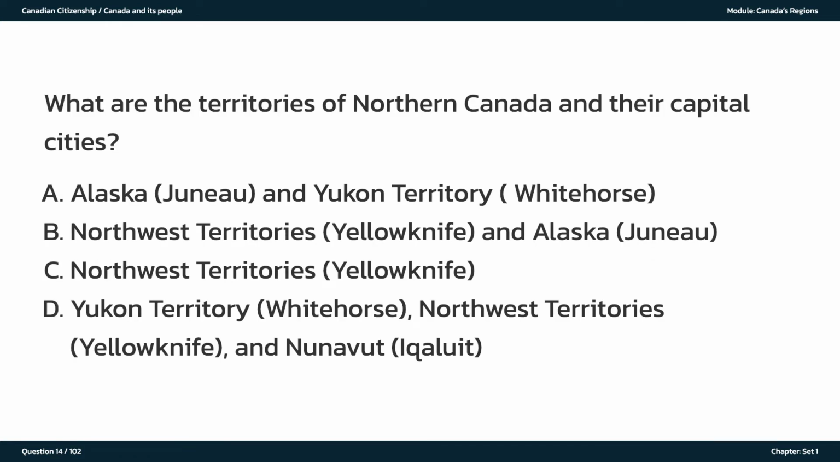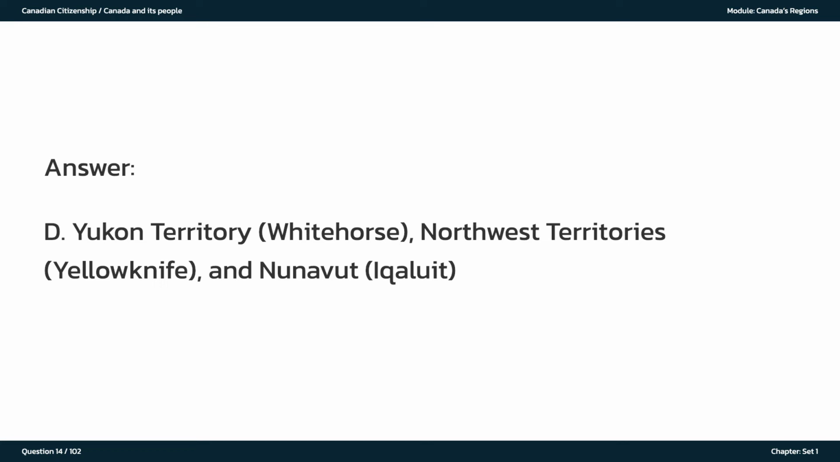What are the territories of northern Canada and their capital cities? A. Alaska, Juneau, and Yukon Territory, Whitehorse. B. Northwest Territories, Yellowknife, and Alaska, Juneau. C. Northwest Territories, Yellowknife. D. Yukon Territory, Whitehorse, Northwest Territories, Yellowknife, and Nunavut, Iqaluit. The answer is D. Yukon Territory, Whitehorse, Northwest Territories, Yellowknife, and Nunavut, Iqaluit.